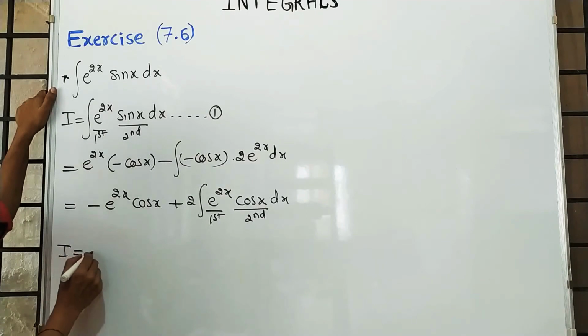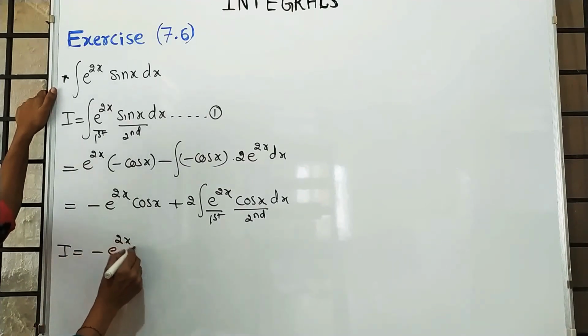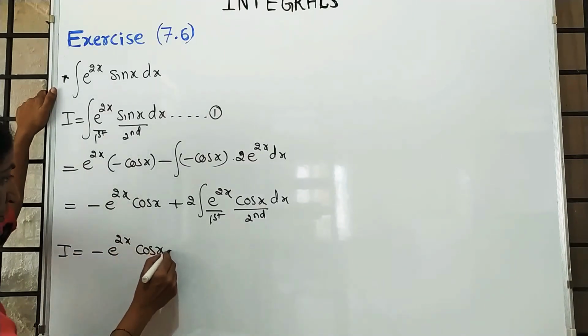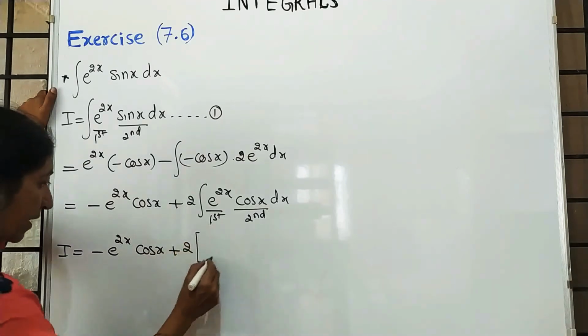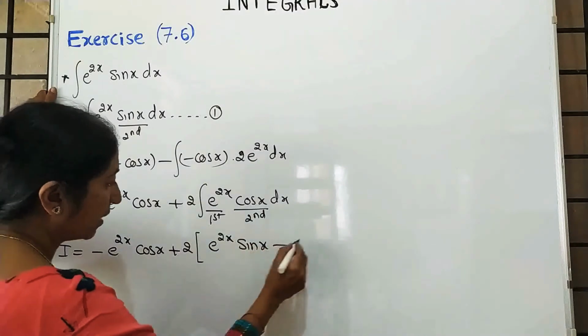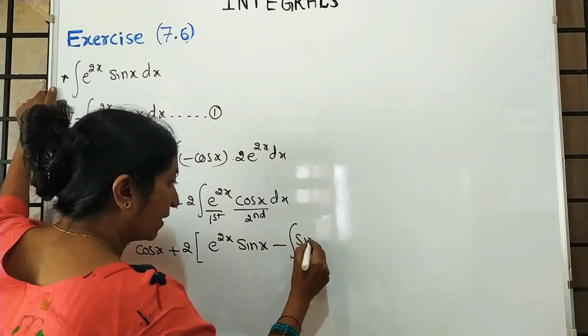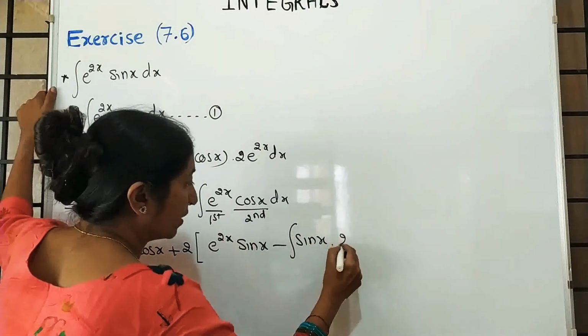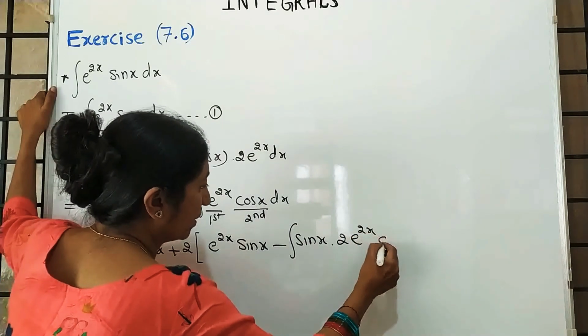I is equal to minus e raised to 2x into cos x plus 2, in the bracket, e raised to 2x as it is, integration of cos x is sin x, minus integration of sin x into differentiation of e raised to 2x, which is 2 into e raised to 2x.